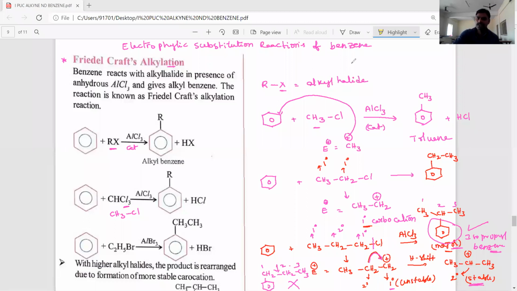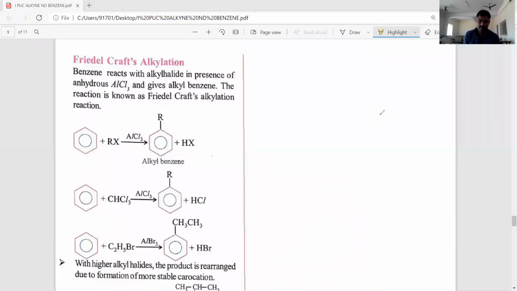Okay, students, understood? Yes. Let's listen to one more example I will give you. For example, benzene. We know very well that benzene reacts with 2-chloropropane, CH3-CH(Cl)-CH3. Its name is 2-chloropropane. Okay, students, this 2-chloropropane, in the presence of AlCl3 catalyst.